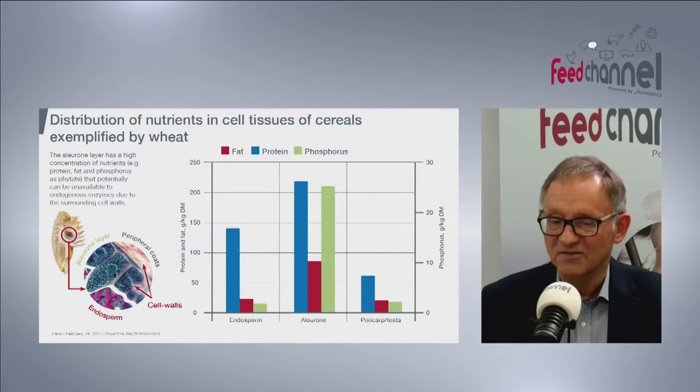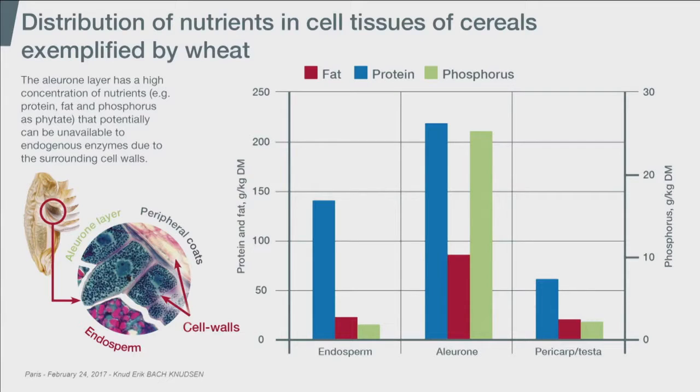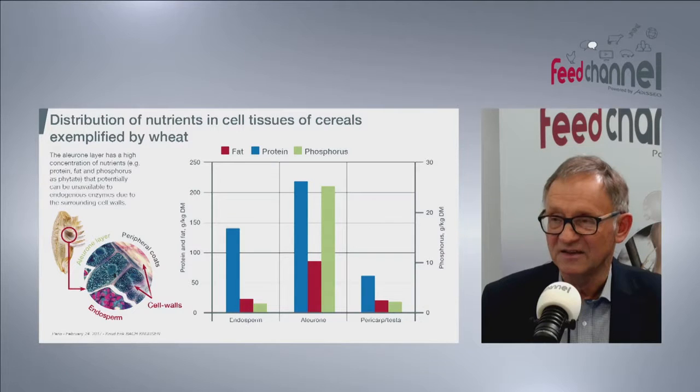But of particular interest is that the fibers present in the aleurone layer are very insoluble, and the aleurone cells themselves contain high levels of protein, fat, and also phosphorus present as phytic acid. I have tried to illustrate that in the charts on the slides, where you can see a much higher concentration of these nutrients in the aleurone cells as compared to the pericarp, the intestinal layer, and also the endosperm.